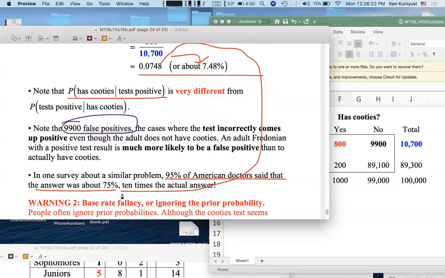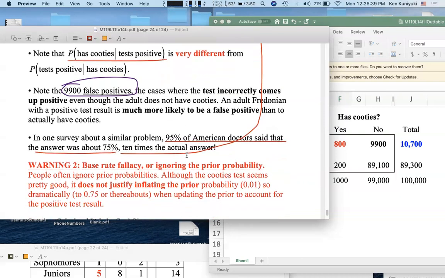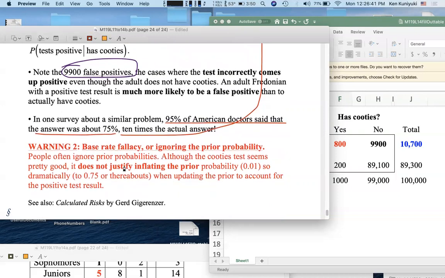Now, perhaps you were too, but the doctors were off by a factor of 10 as well, almost all of them. They did a massively poor job on this diagnosis problem because they engaged in what you may have engaged in, which was the base rate fallacy. You ignored the prior probability.